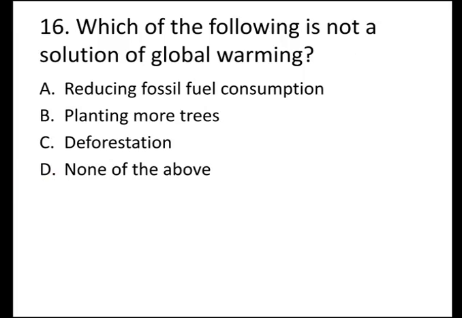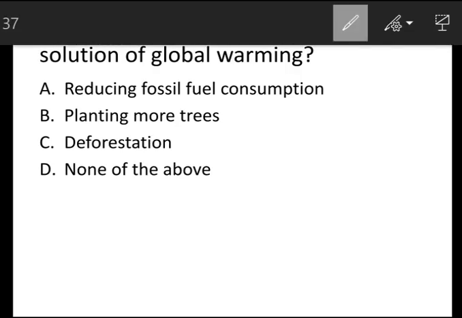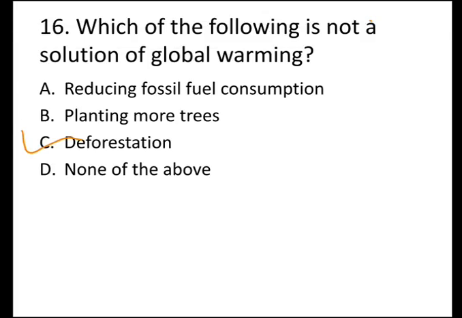The 16th question is, which of the following is not a solution of global warming? And the options are A, reducing fossil fuel consumption, B, planting more trees, C, deforestation, and D, none of the above. And the correct answer is C, deforestation. Because your question asks which of the following is not a solution of global warming. Deforestation is not a solution of global warming, whereas reducing fossil fuel consumption and planting more trees are solutions of global warming.